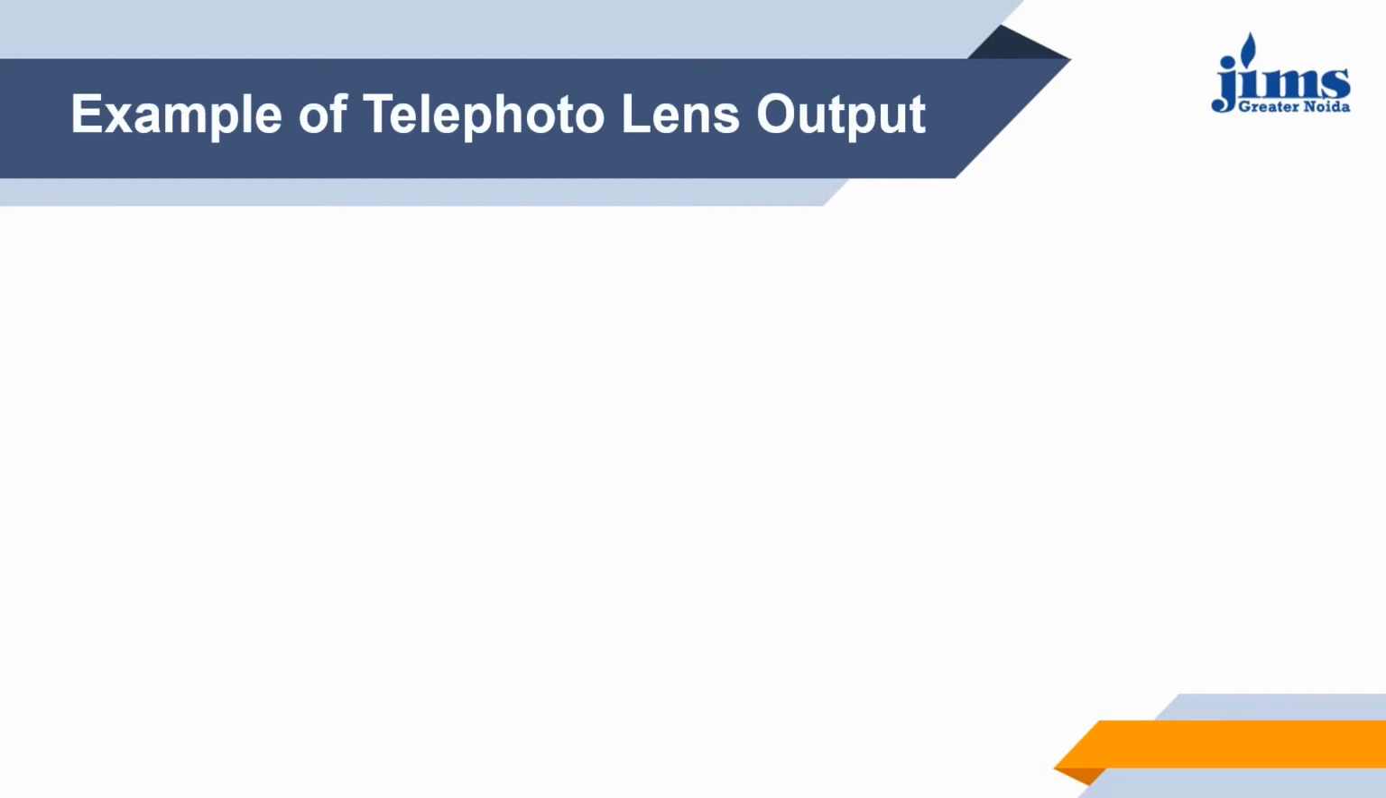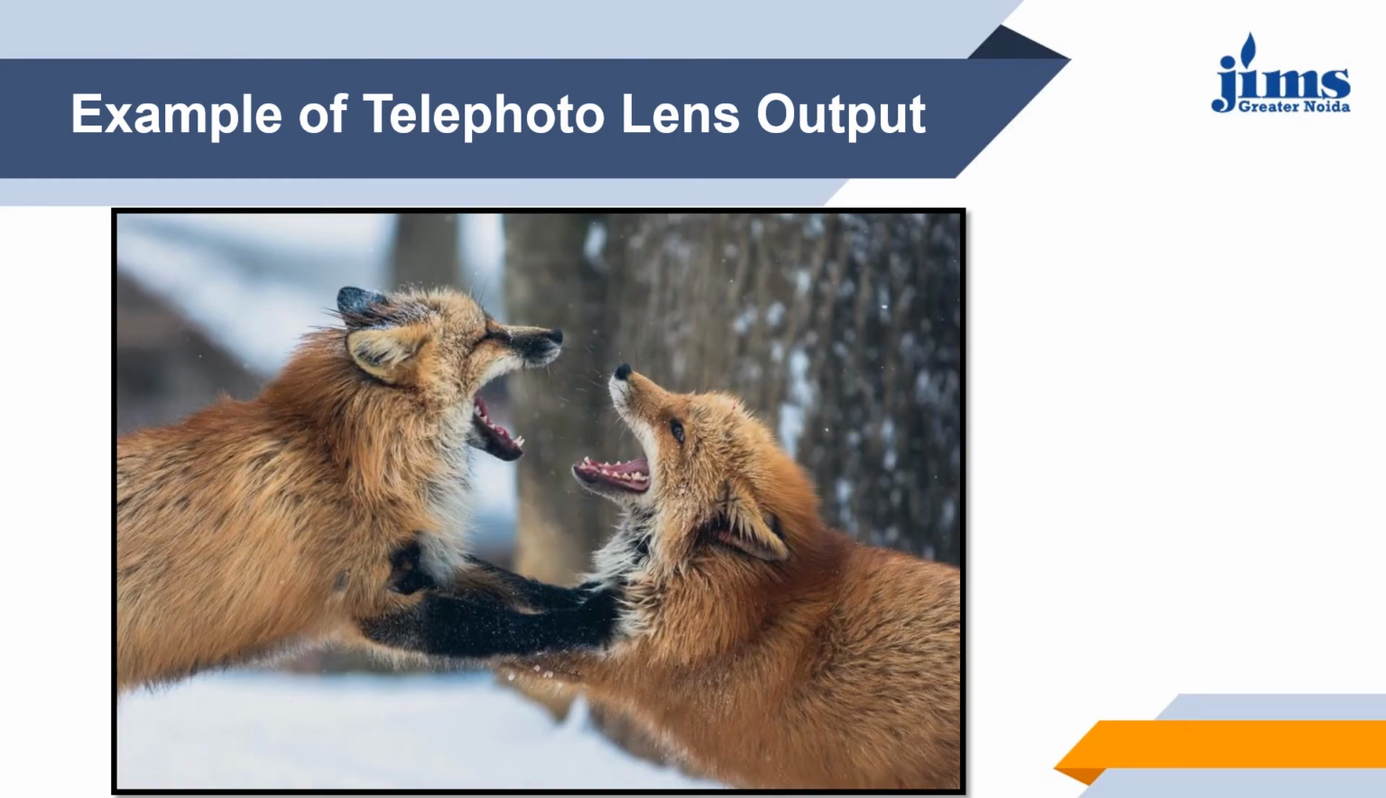Here is an example of telephoto lens output. Telephoto lens, as we discussed, is used for wildlife photography, sports photography, or nature photography, where the cameraman cannot go near the subject. So we have to remain far from the subject or object, and the lens has such power that it can go close to the subject or object.